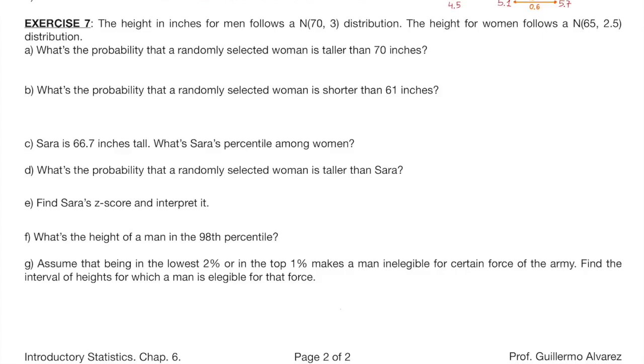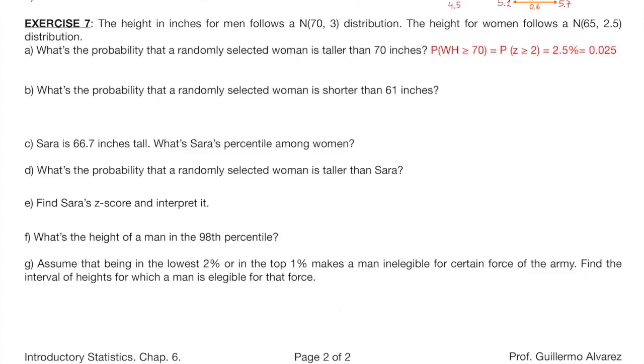Exercise 7. In exercise 7, we have some typical questions about normal distributions. In most of the cases, you need to use a normal calculator to answer them. Again, watch my tutorial to see how to do it with software. Some years ago, it was common to use certain tables instead of calculators, but these tables are now falling into disuse. Letter A. What's the probability that a randomly selected woman is taller than 70 inches?